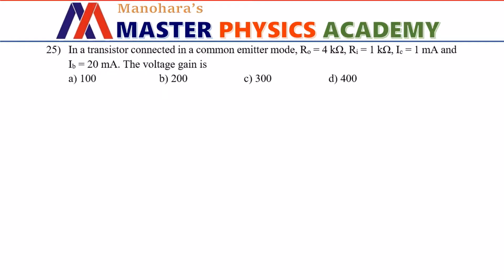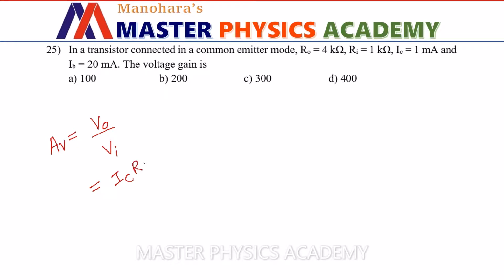In a transistor connected in common emitter mode, RO equals 4 kilo ohm, RI equals 1 kilo ohm, IC is equal to 1 milliampere and IB equals 20 milliampere. The voltage gain is? Voltage gain is given by output voltage divided by input voltage. But output voltage and input voltage are not mentioned directly. So what expression do we have for output voltage? It is given by output current, which is collector current, multiplied by output resistance. And how do we get input voltage? Input current, which is base current in this case, multiplied by input resistance.